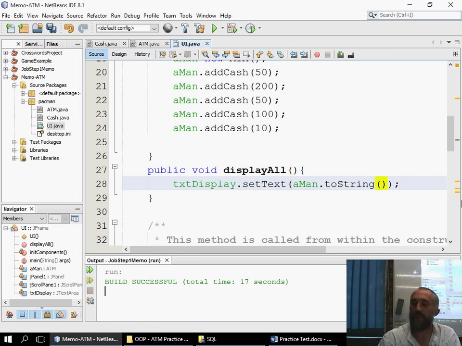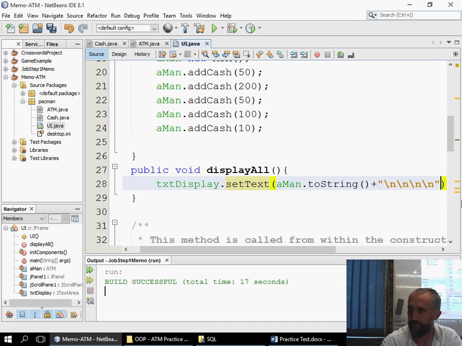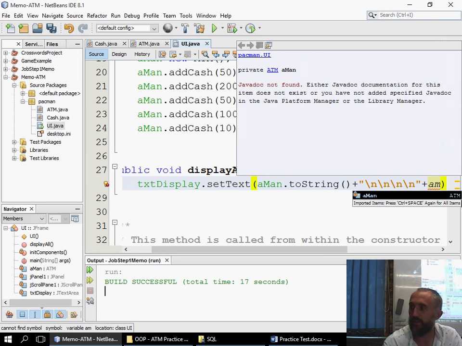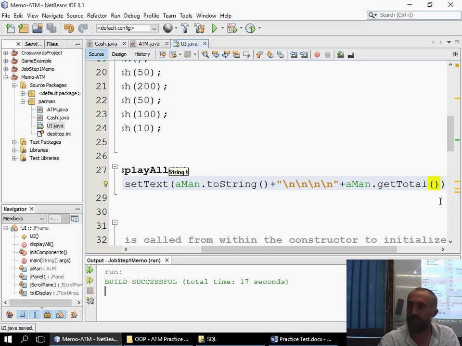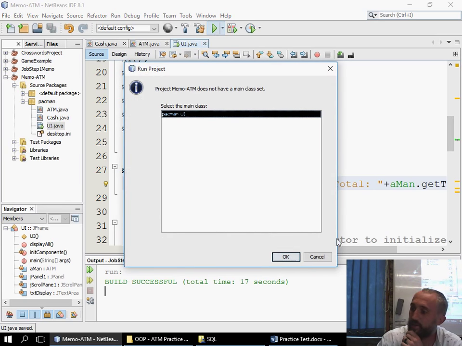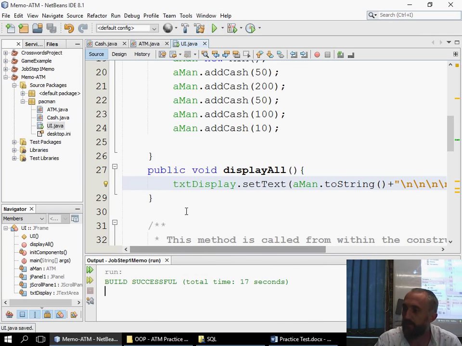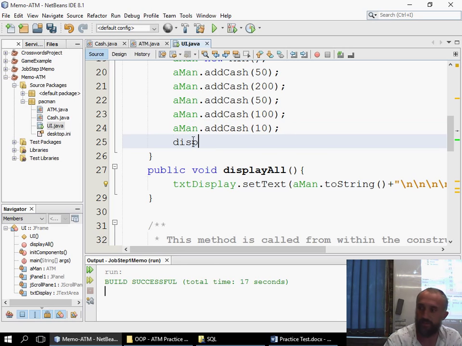Now interestingly, I can do the following as well if I were so inclined. Plus aman dot getTotal, just so I can test my getTotal as well. So what I'll probably then do is just say total, colon, space. Okay, so now if I run this, oh, I didn't run my display all.